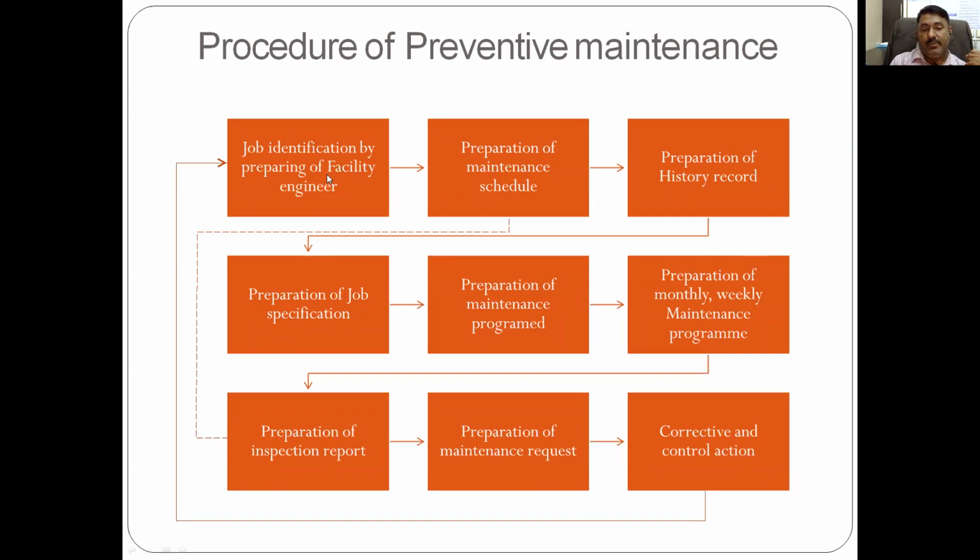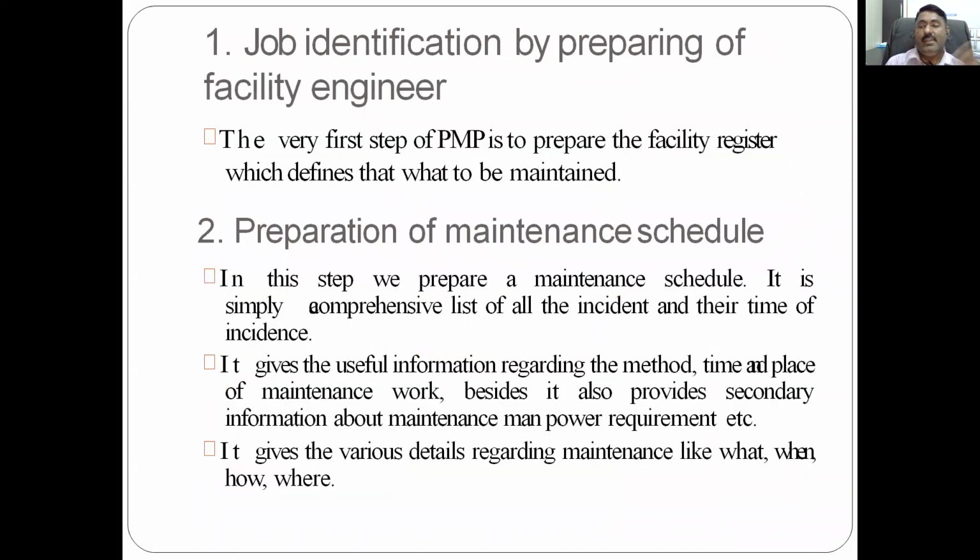So it is job identification, then preparation of schedule, then preparation of history record, then job specification preparation, then maintenance program preparation, preparation of monthly and weekly maintenance program, then follow it and prepare the inspection report, and then preparation of request for maintenance and corrective action. So here we will discuss in detail. That is only just a chart. Every step we will discuss in detail in this particular stage.